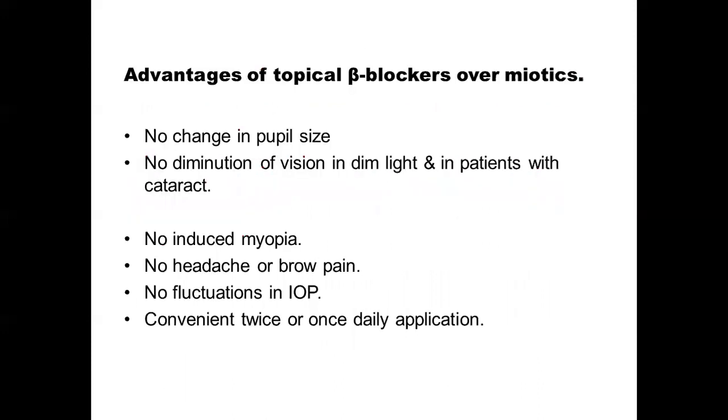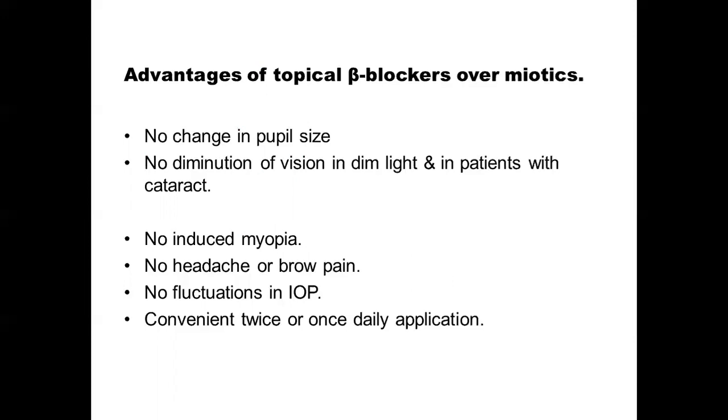So we'll see some of the advantages of topical beta blockers, which are now the mainstay of management of glaucoma, over miotics, which were once upon a time the main drug for management of glaucoma. In case of topical beta blockers, there is no change in pupil size, no diminution of vision in dim light, and in patients with cataract, there is no induced myopia. There is no headache or brow pain. Another thing is that there are not many fluctuations in IOP, whereas if you use miotics, you can have fluctuations in the IOP.